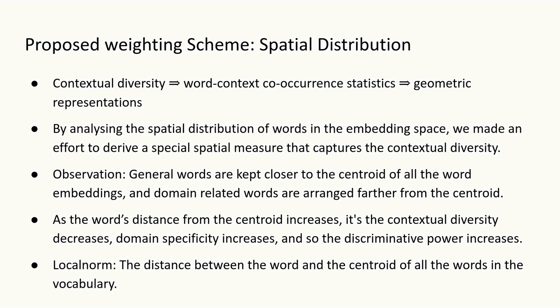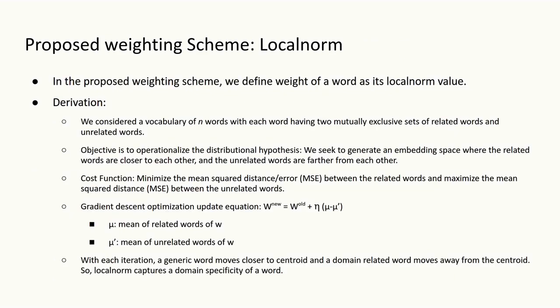The local norm of a word is nothing but its distance from the centroid of all the words in the vocabulary. The more the local norm of a word, the more the discriminative power it has. So in the proposed weighting scheme, we define the weight of a word as its local norm value. Now I will briefly discuss the mathematical analysis that is used for derivation of the local norm measure.